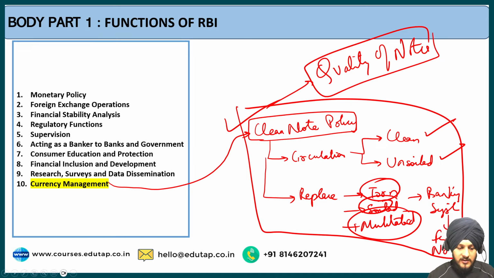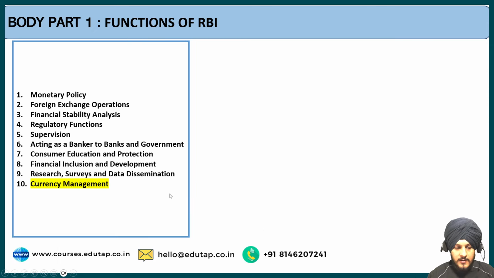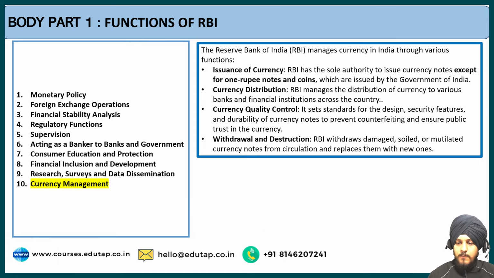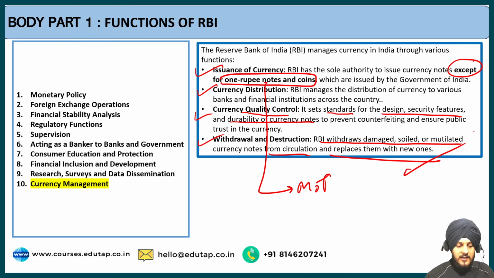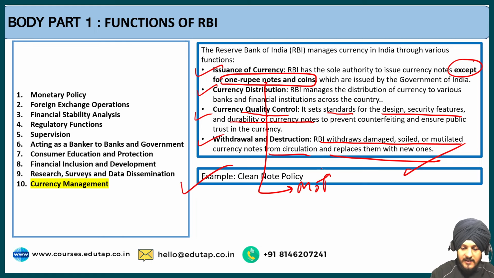So I hope the point is clear to you. Now let us read the slide also. The RBI manages currency in India through issuance of currency. RBI issues the currency except the 1 rupee notes and coins, which are issued by the Ministry of Finance. Then the currency distribution and the quality control of the currency is standard. It sets standards for the design, security features, and durability of currency. And for withdrawal and destruction, RBI withdraws damaged, soiled, and mutilated notes from circulation and replaces them with new ones. So this is regarding the currency management system, and the example is the clean note policy.